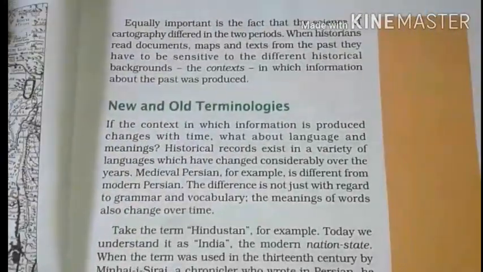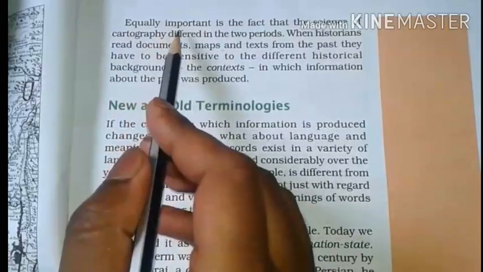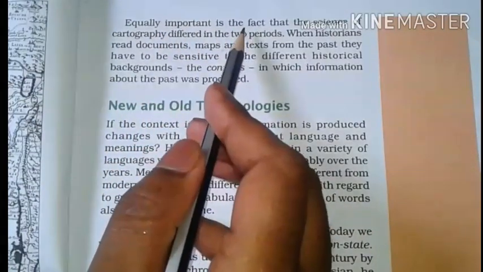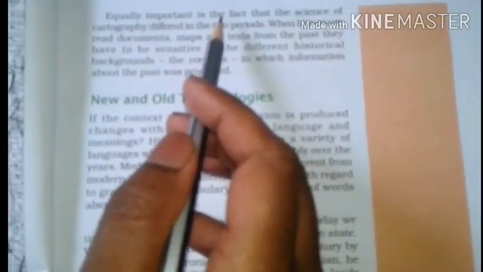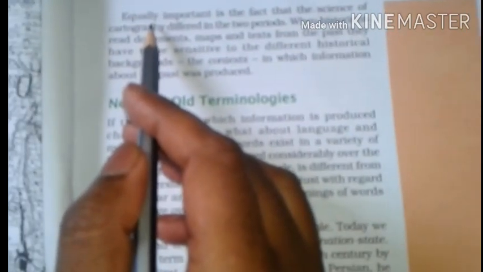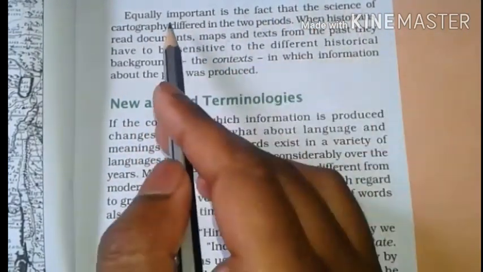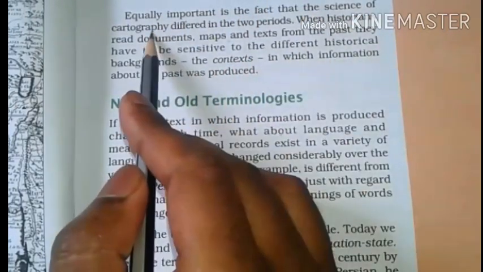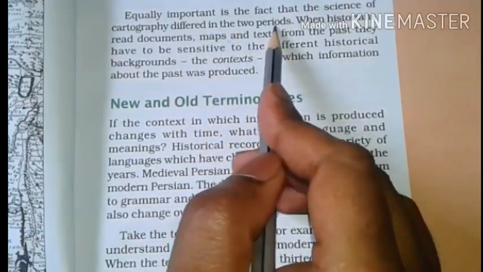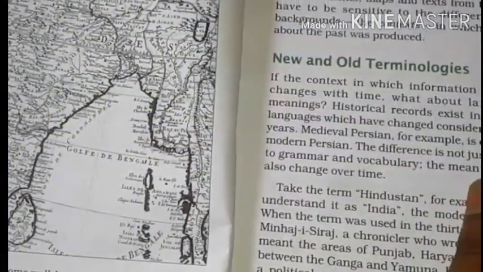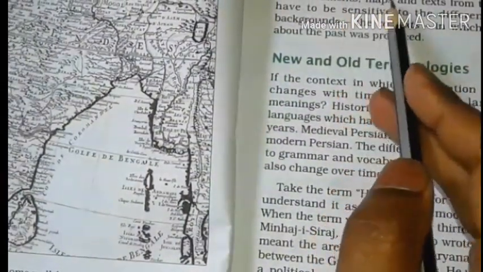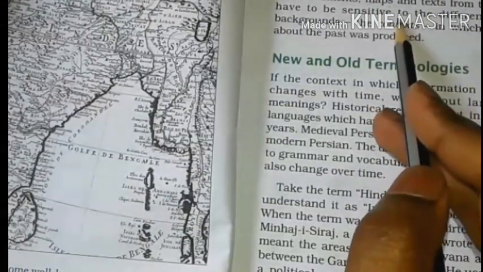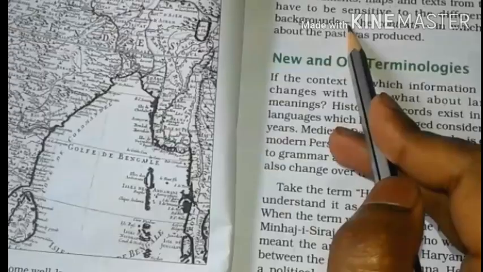Equally important is the fact that the science of cartography differed in the two periods. These two drawings are much different. When historians read documents, maps and texts from the past, they have to be sensitive to the different historical background.